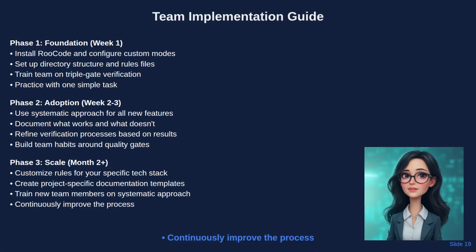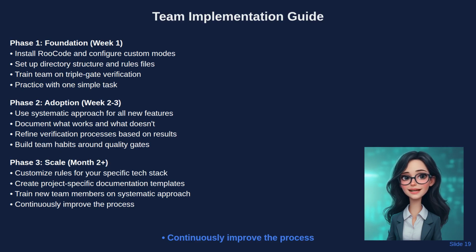For team implementation, start with Foundation Setup. Phase 1: install RooCode, configure custom modes, set up directory structure, and train the team on triple-gate verification. Practice with one simple task to build confidence and identify issues. Phase 2 focuses on adoption.